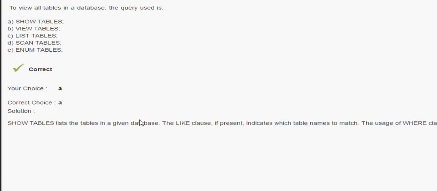The like clause, if present, indicates which table names to match, and there is another clause, the where clause, which can fetch rows against a general condition. The where clause is used to give a condition. We have another clause, that is the having clause. Write down in the comments why the having clause is used. Okay, we will move to the next question.